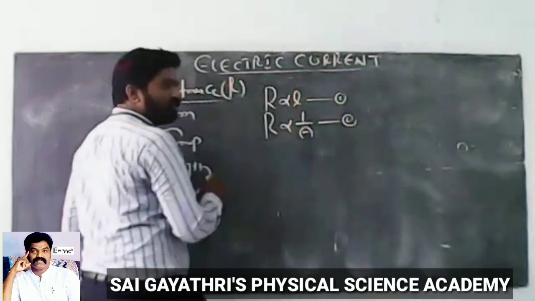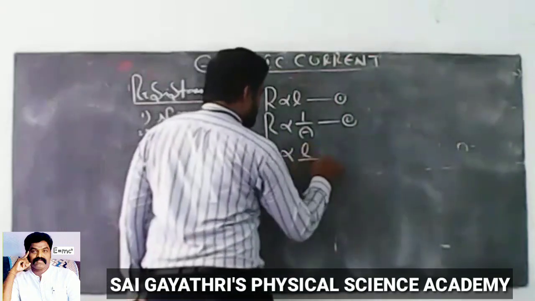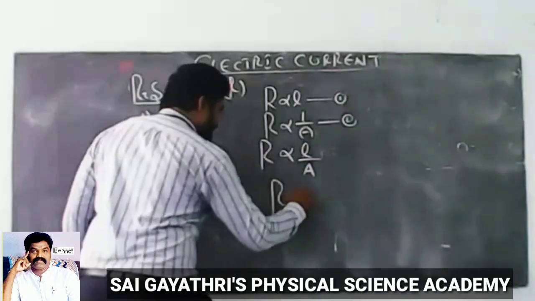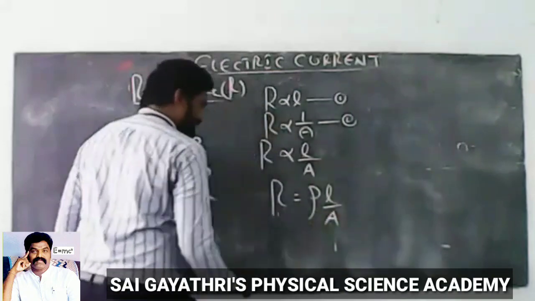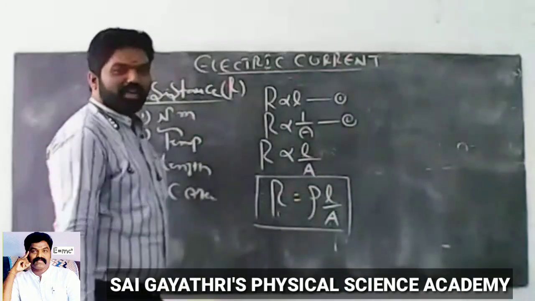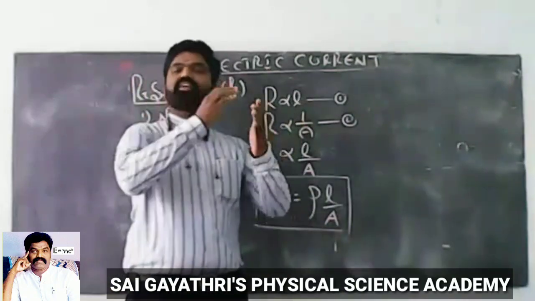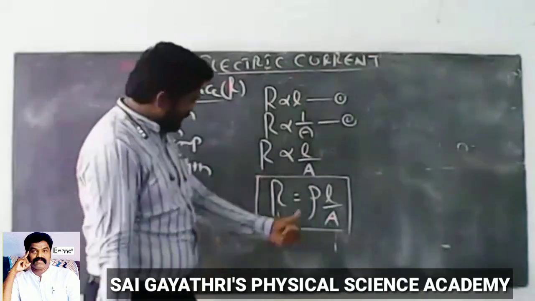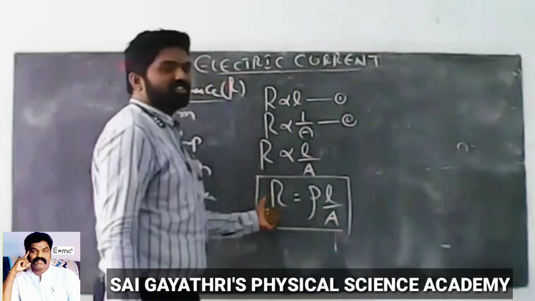So from 1 and 2, we can write R is directly proportional to L by A. Therefore, R equal to rho into L by A. Here rho is called specific resistance, which is nothing but resistivity. Here L is length, A is cross-sectional area, R is resistance.